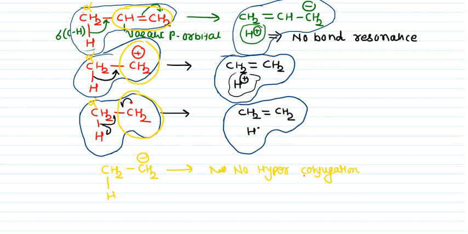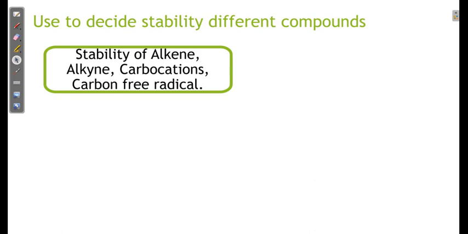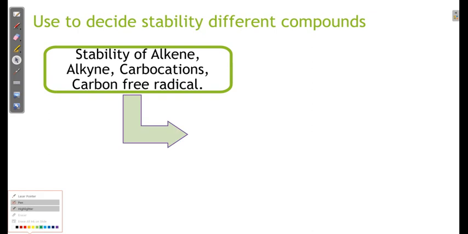So let us go to our main presentation. It is used to decide the stability of alkene, alkyne, carbocation and carbon free radical. These are the three possibilities where we can say stability can be found: alkene, alkyne, carbocations and carbon free radical. Let us go ahead. So how to decide?